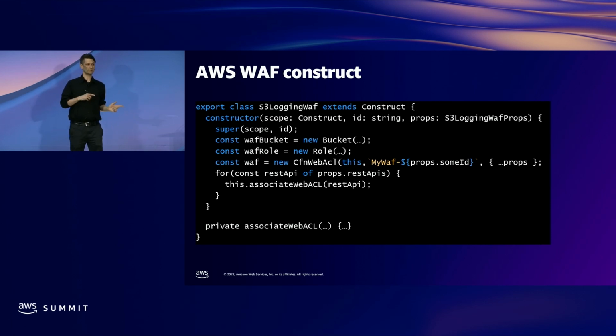And if we didn't have a construct like this, developers would still be able to implement AWS WAF, but it's a lot of extra work, writing all the L1 constructs over and over every single time. So by providing our own L3 construct, we were able to make that available to our teams.